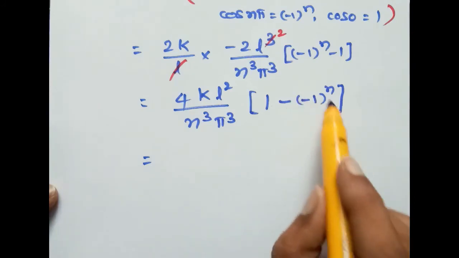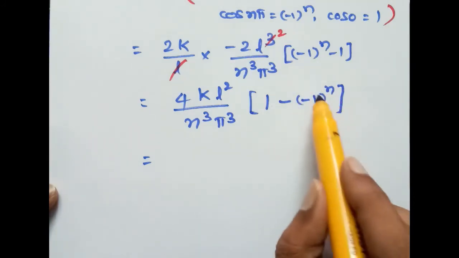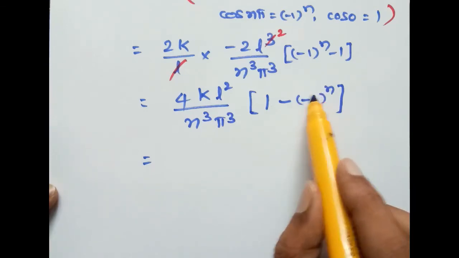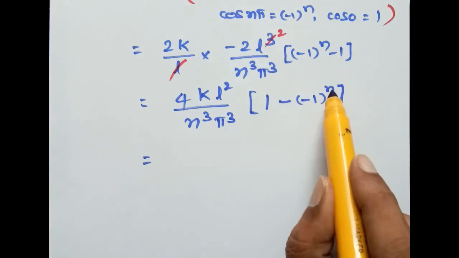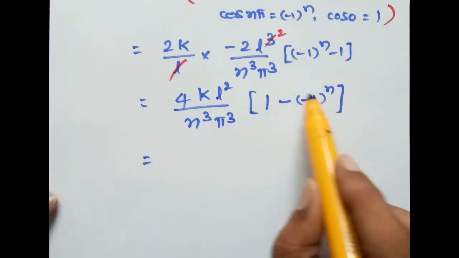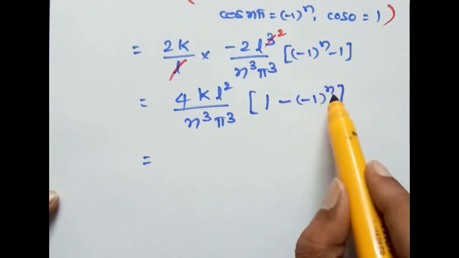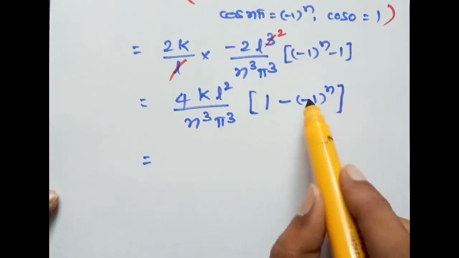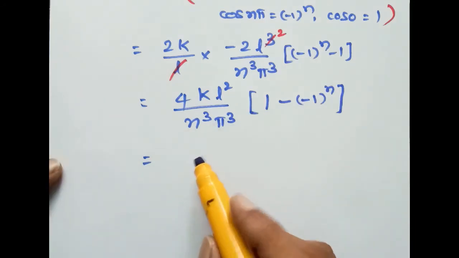If n is an even number, 2, 4, 6, 8, (minus 1) to the power of even is 1. Minus 1 to the power of 4 is 1, to the power of 6 is 1. So 1 minus 1 is 0. So for even number, this value is equal to 0.